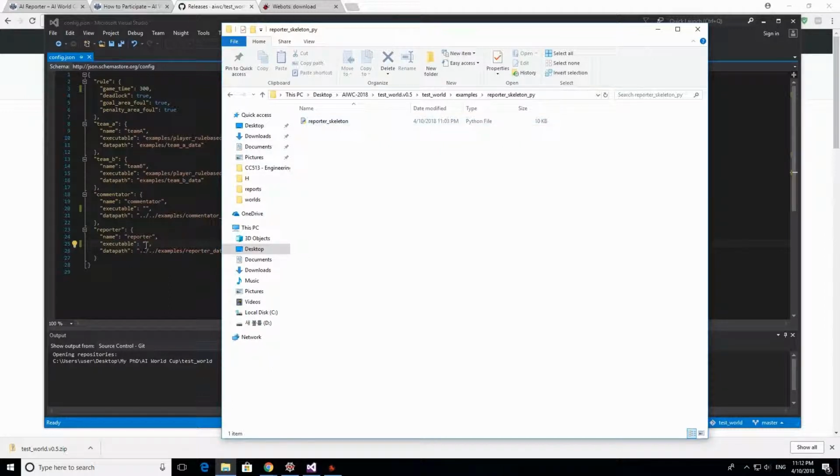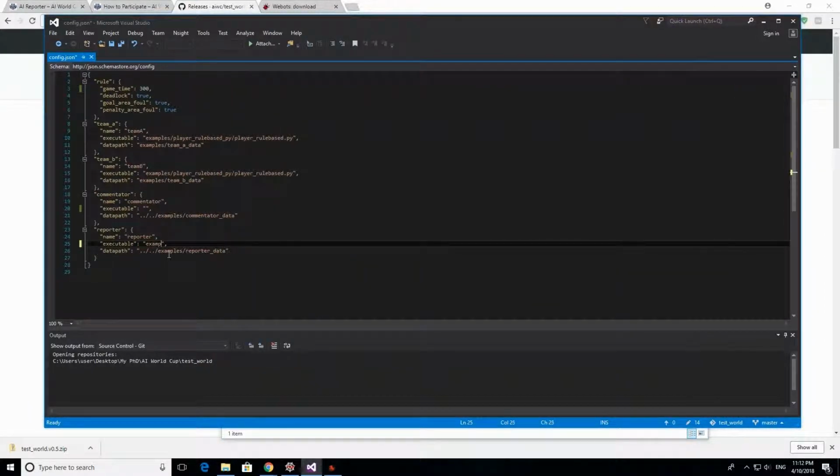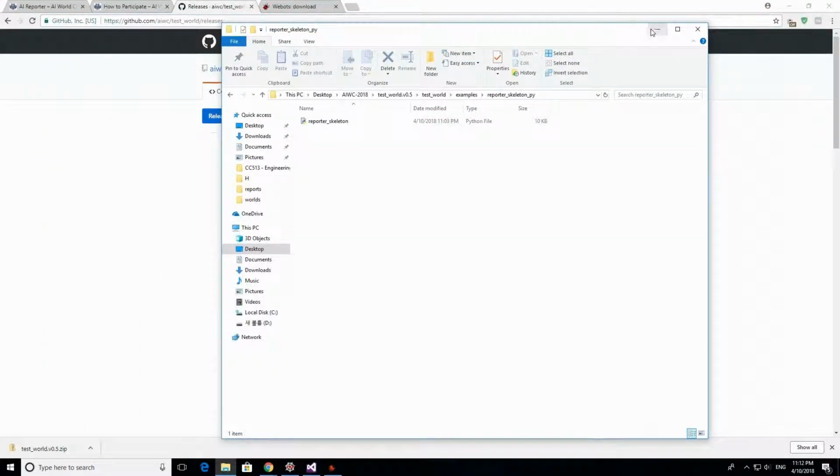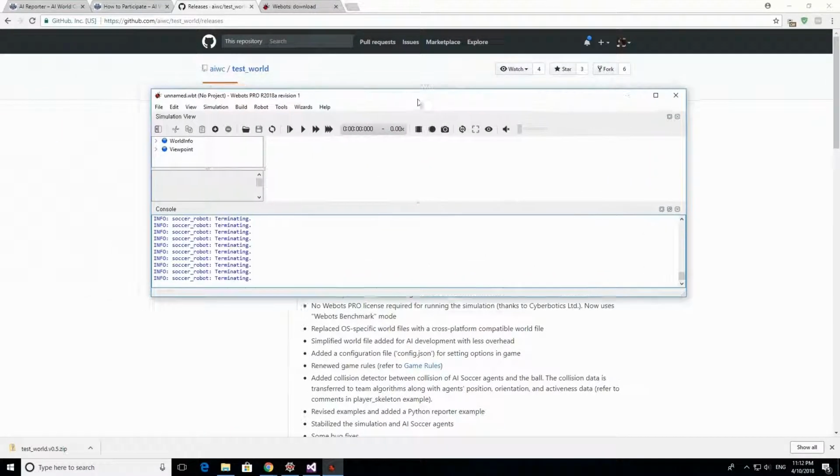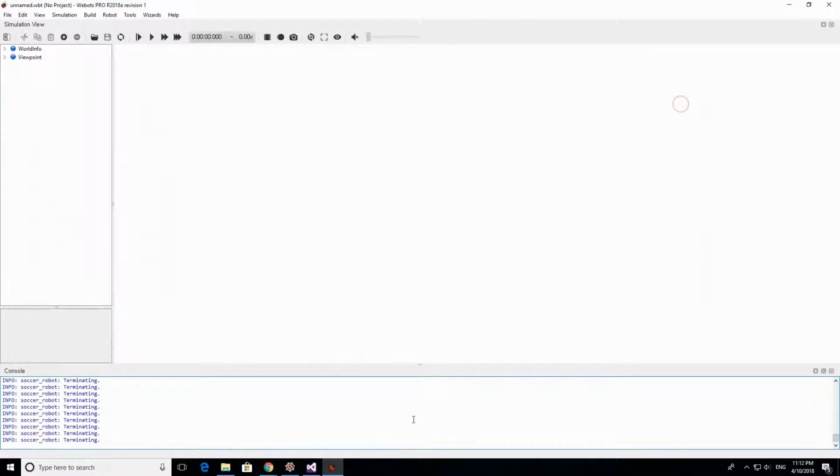So we're gonna put here as our main program: examples, reporter skeleton dot py. So we're gonna save that. After you save that, we downloaded the Webbot and it looks something like this.